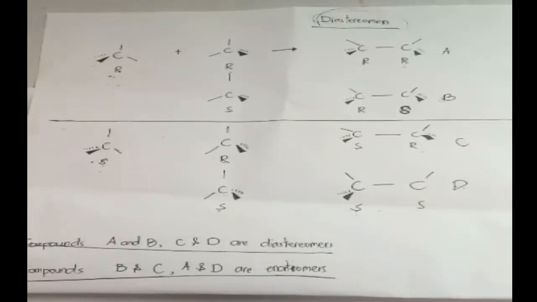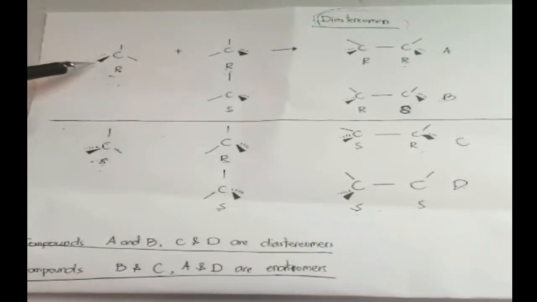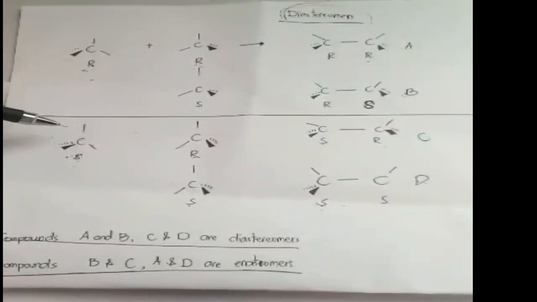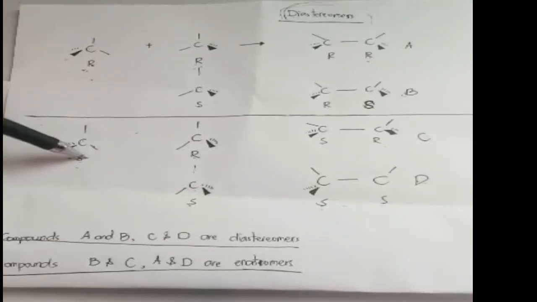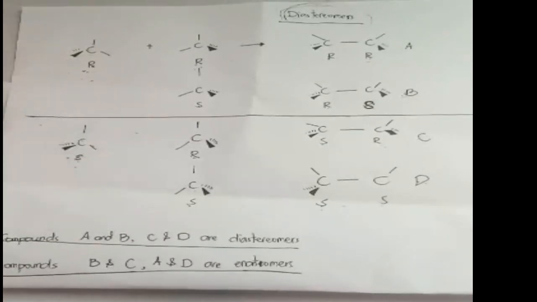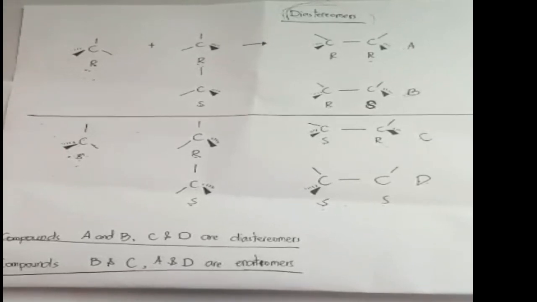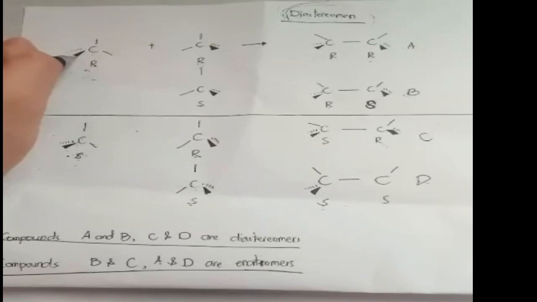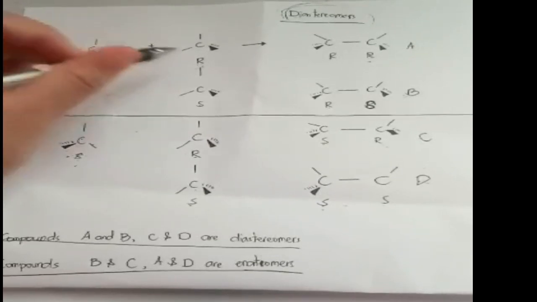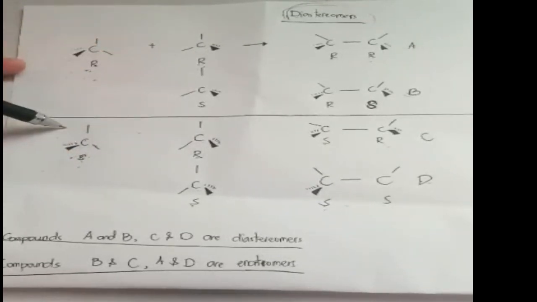So this is the enantiomer, and here we have the mirror image of it. We have four different groups attached to each enantiomer.